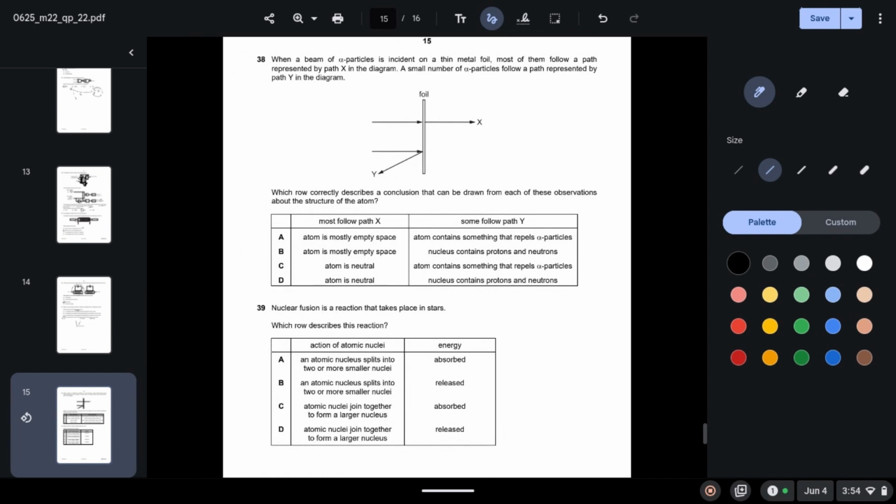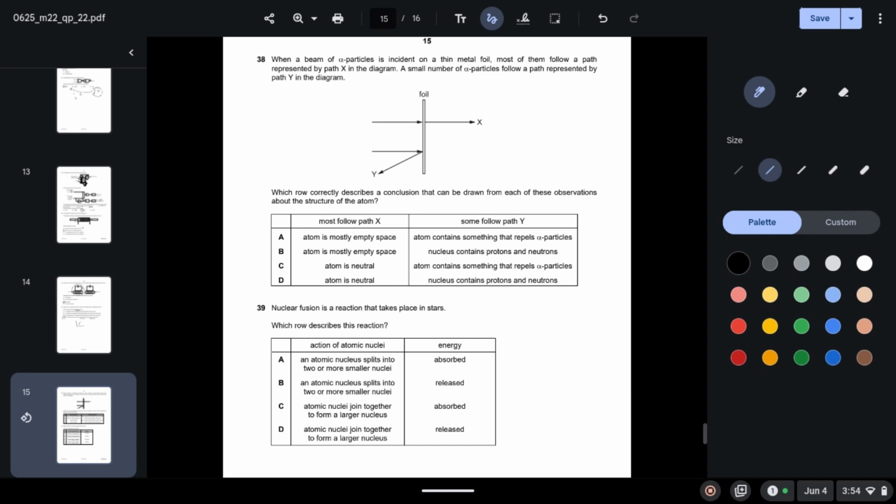38. When a beam of alpha particles is incident on a thin metal foil, most of them follow a path represented by path X in the diagram. A small number of alpha particles follow a path represented by path Y in the diagram. Which row correctly describes a conclusion that can be drawn from each of these observations about the structure of the atom? So why do most alpha particles follow path X?